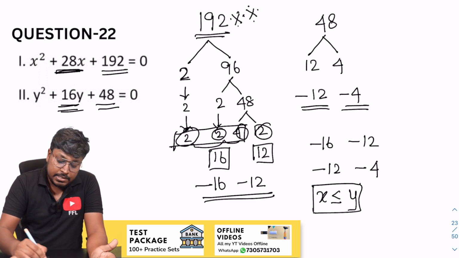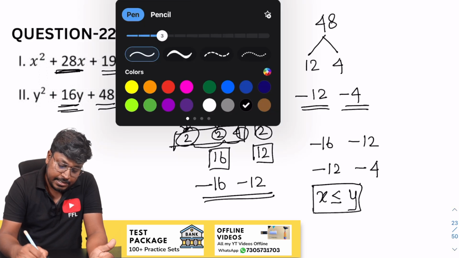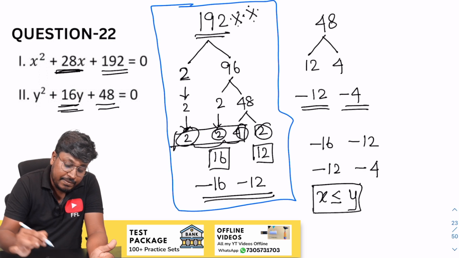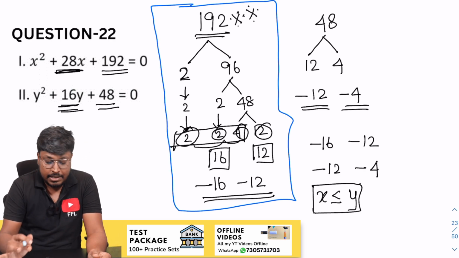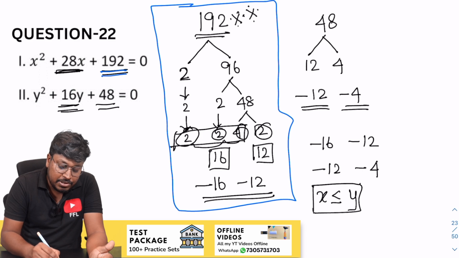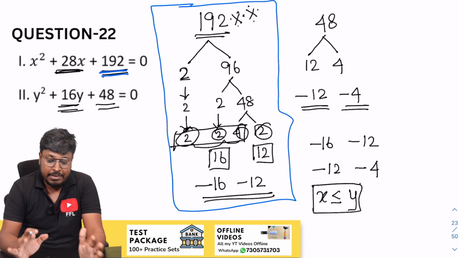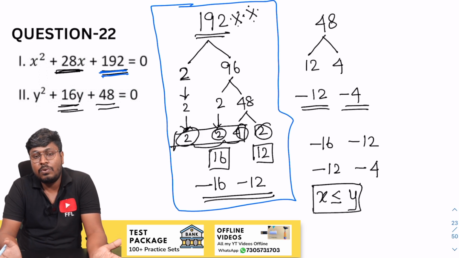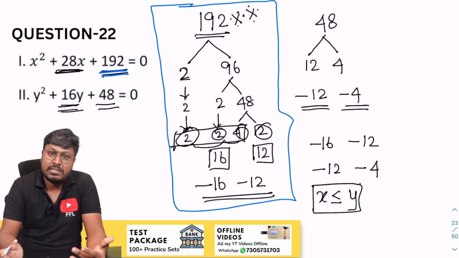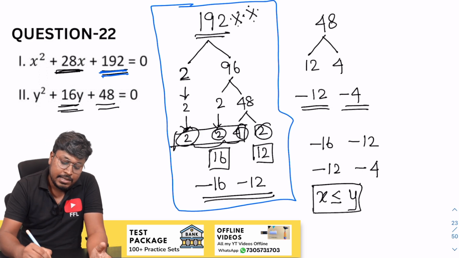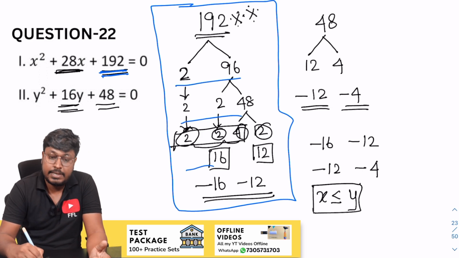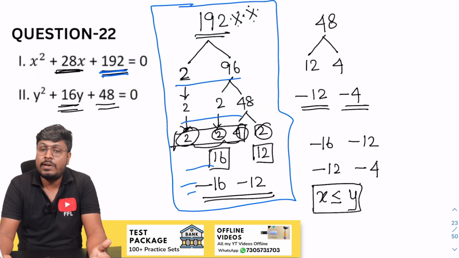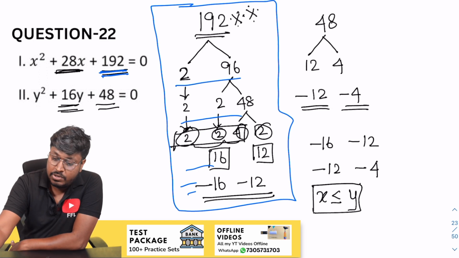So friends, understood? This is one of the important areas, right? If you practice more questions, then solving this area will be very simple. By just seeing the last number, do not decide the question is difficult. Many students do this. By seeing numbers like 192 and 324, students think that it is a difficult question on equations. No, it is not at all difficult if you follow these kinds of procedures. So the answer for question number 22 will be x less than or equal to y.